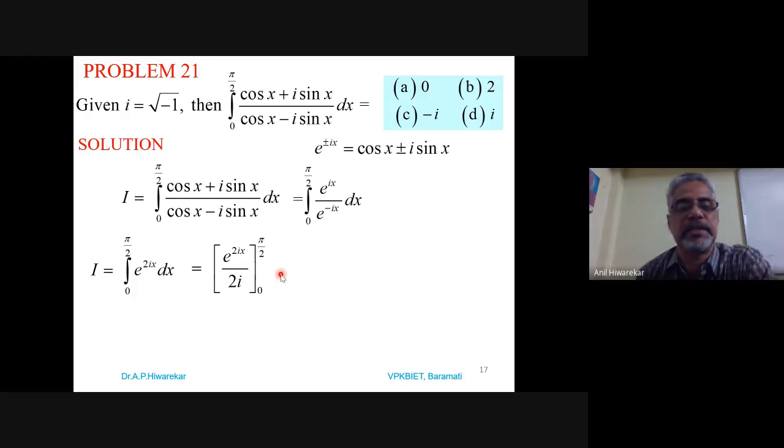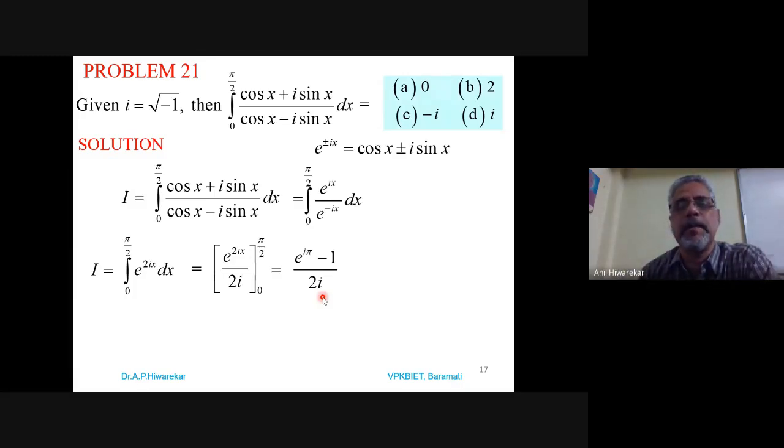Then apply limits. If you apply x as pi by 2, what do we get for the upper limit? It is 2i into pi by 2, the 2 gets cancelled. So it is e power i pi. And for the lower limit, e power 0 is 1. That's why e power i pi minus 1 divided by 2i.